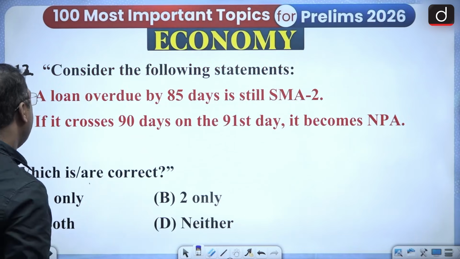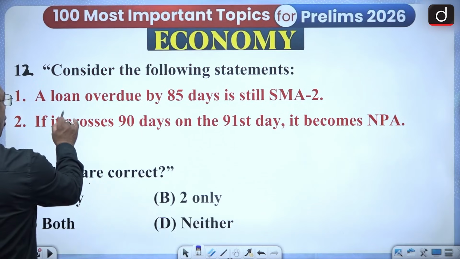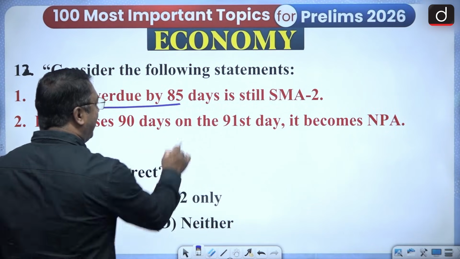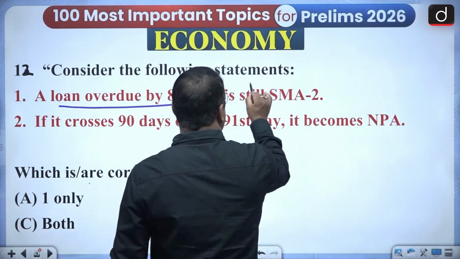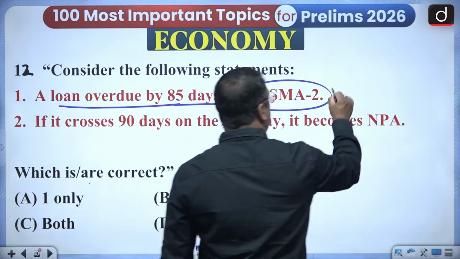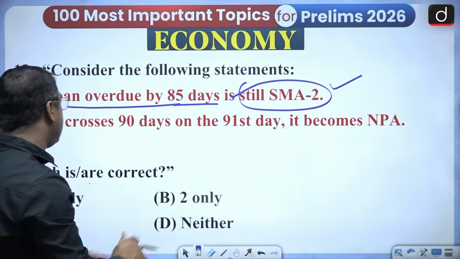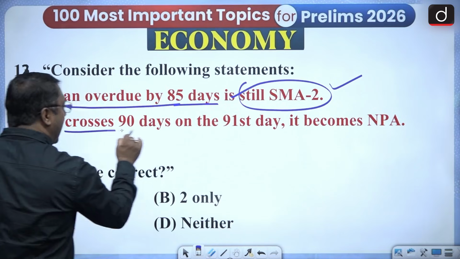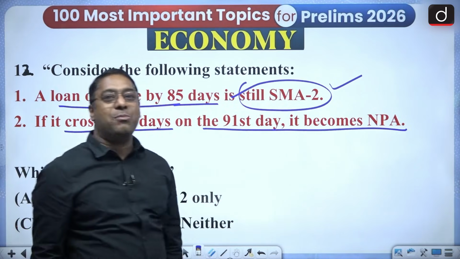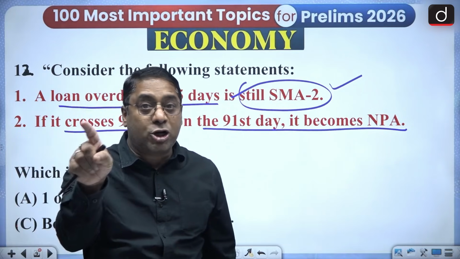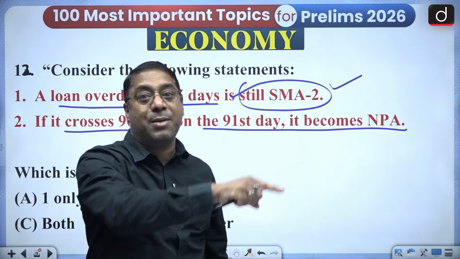Think about it. But this one, let's do it. Consider the following statement: a loan overdue for 85 days is still SMA2. Yes, it's a true statement, because SMA2 is 61 to 90 days. And if it crosses 90 days, that is on the 91st day, it becomes NPA. Yes, not on the 90th day. On the 90th day, it is still SMA2.